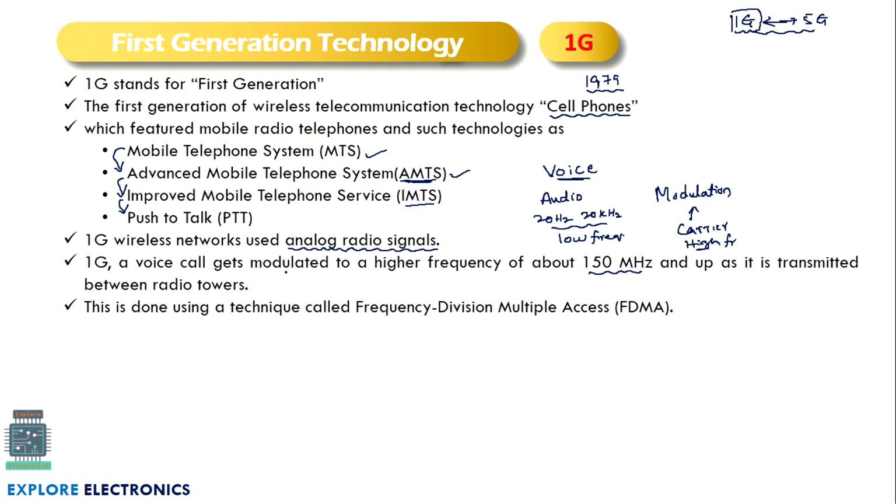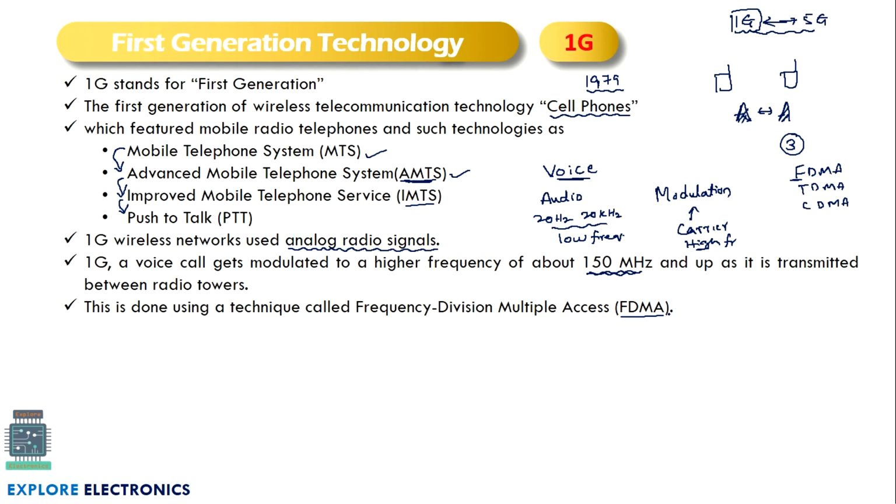Here the voice call gets modulated to a higher frequency of about 150 MHz and that is transmitted from person A to person B through a base station, generally called a tower. So these two towers are going to communicate using radio signals which are modulated onto a 150 MHz signal. And this technique uses a multiple access technique, that is FDMA. In the previous video, we have seen three multiple access techniques. One is FDMA, another one is TDMA, another one is CDMA. Here FDMA is frequency division multiple access.